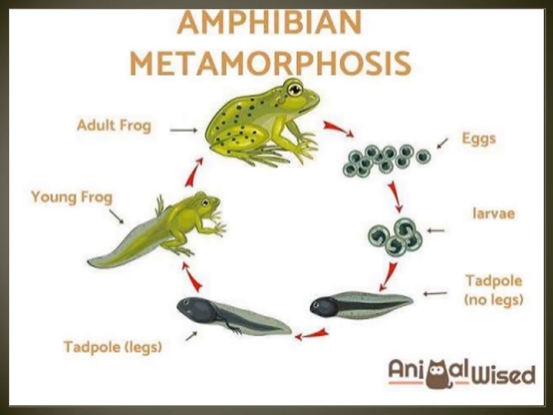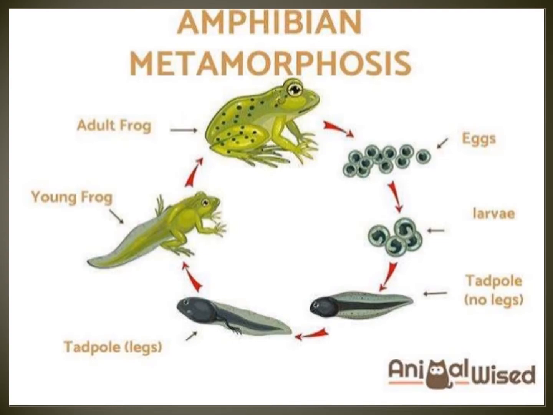First, the adult frog gives the egg. The egg changes into larva. Inside the egg, a small larva is developing. After the larva comes out, that is a tadpole that has no legs.